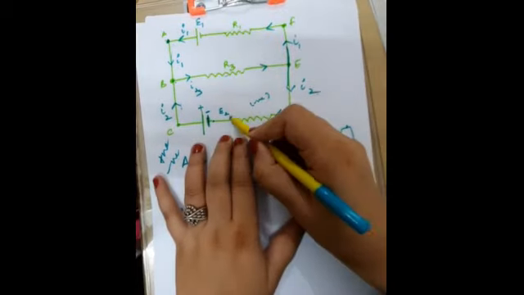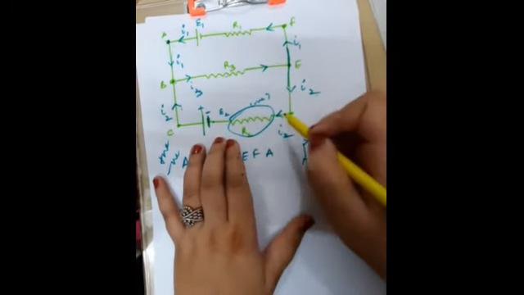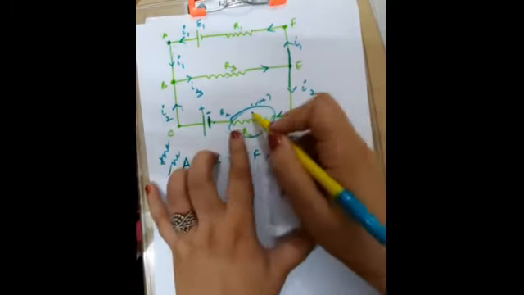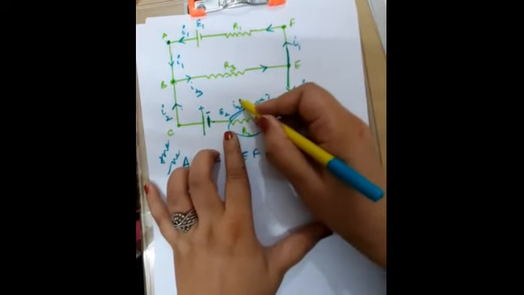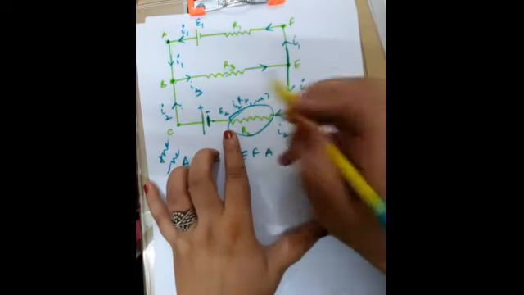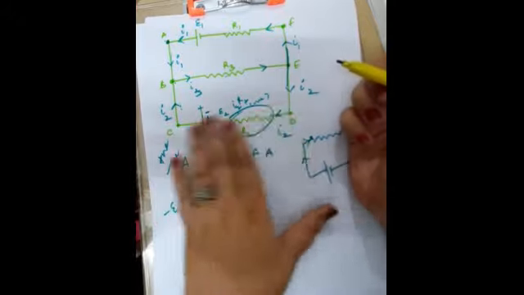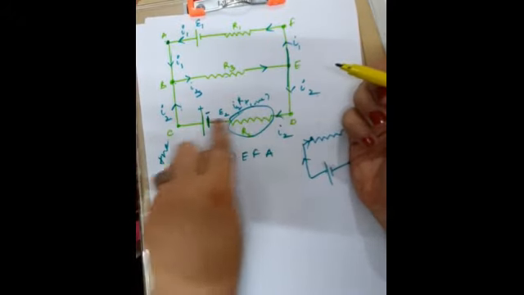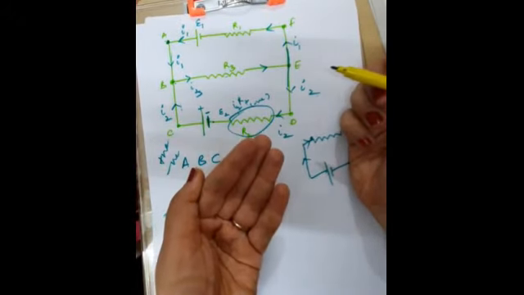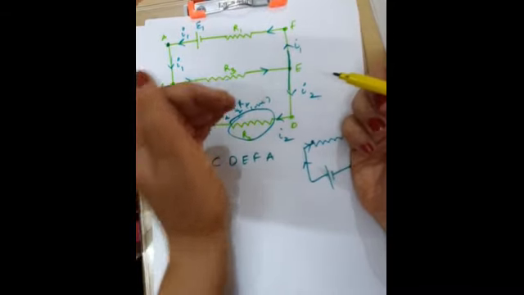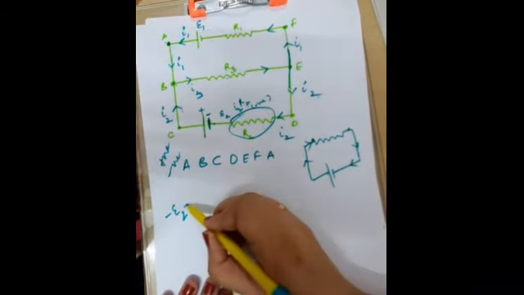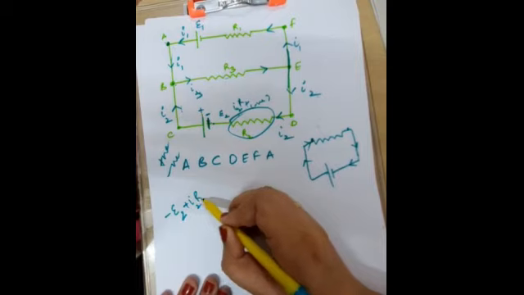So what is the potential here? The current flowing is I2 and the potential drop is I2R2, right? I2R2. But this is increasing, because potential decreases in the direction of current flow. You are going contrary to the flow of current. So this is plus I2R2, right?